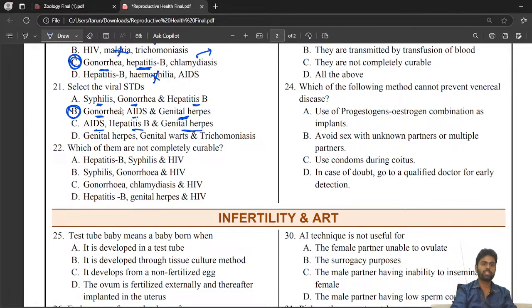Gonorrhea, Neisseria gonorrhoeae, is not a virus, it's a bacteria. So this option is wrong. AIDS correct, hepatitis B correct, genital herpes correct. So this will be the answer, not B.